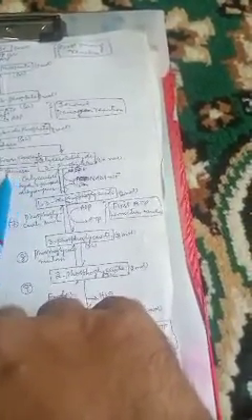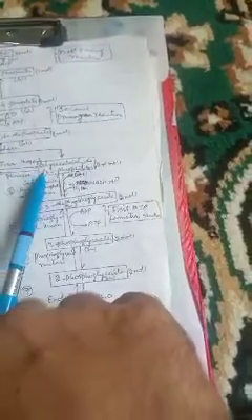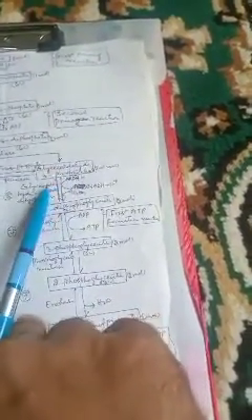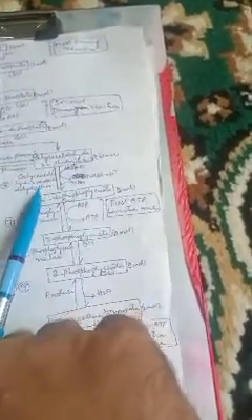Then this dihydroxyacetone phosphate undergoes isomerization with the help of triose phosphate isomerase, and it produces glyceraldehyde 3-phosphate. That means now we have 2 molecules of glyceraldehyde 3-phosphate. With this the first phase, that is the priming step, gets completed. This energy spending phase gets completed. Now it enters the second phase.